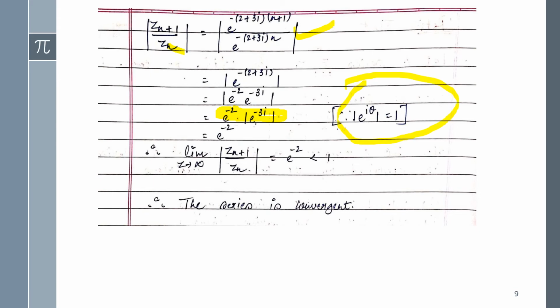So the value of e raised to minus 3i will always be 1. So the remaining term will be e raised to minus 2, and by putting the value of e, you can find that the given term will be less than 1. So again you can say that the given series is convergent.